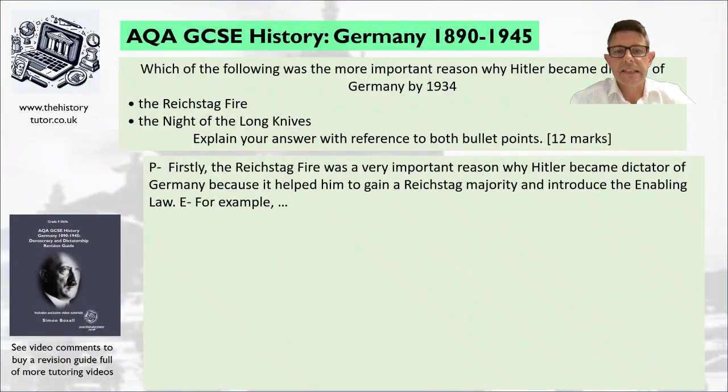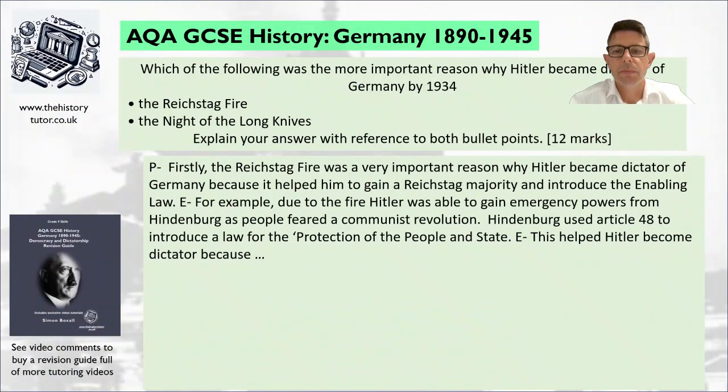Okay, so here's my opening sentence. I've said, firstly, the Reichstag fire was a very important reason why Hitler became dictator of Germany because it helped him gain a Reichstag majority and introduce the Enabling Law. Nice, simple reason. Now, give some evidence from the story of events around the Reichstag fire, around the election result. Give some evidence that backs up that statement. Away you go.